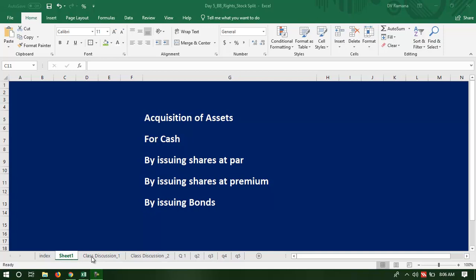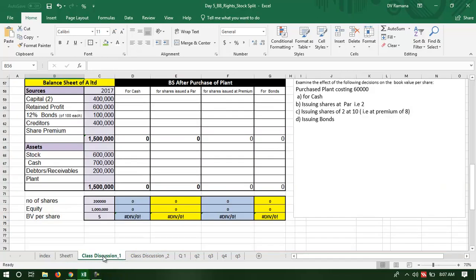In this session, we will try to understand the impact of acquisition of assets on the balance sheet. But we know that acquisition of an asset can happen for cash, or by issuing shares, or by issuing bonds. So will acquisition of assets in different ways have a different effect on the book value per share? That is the focus of our conversation.